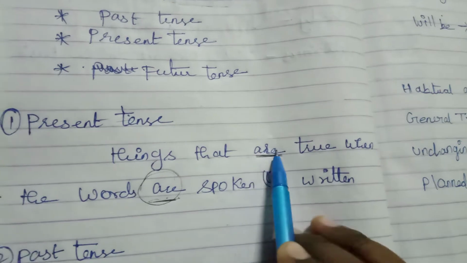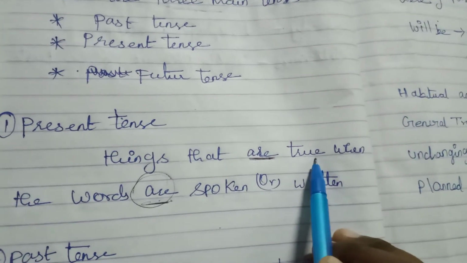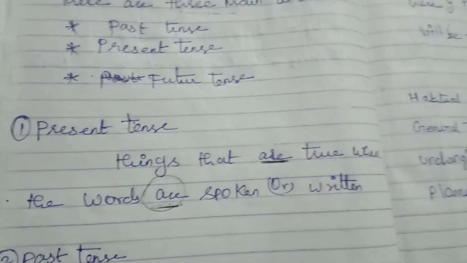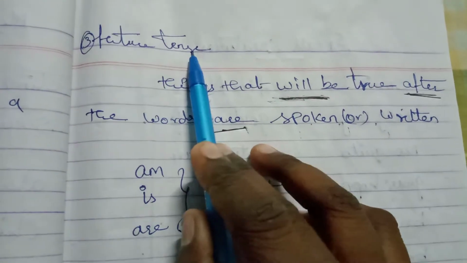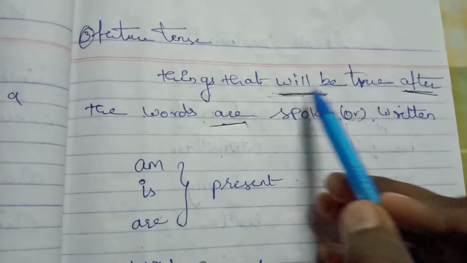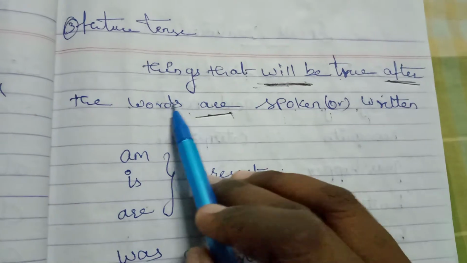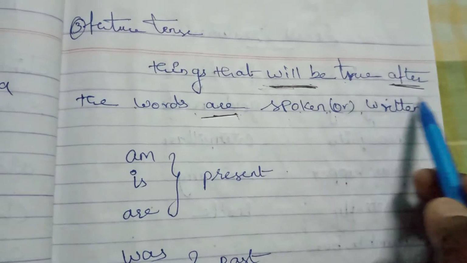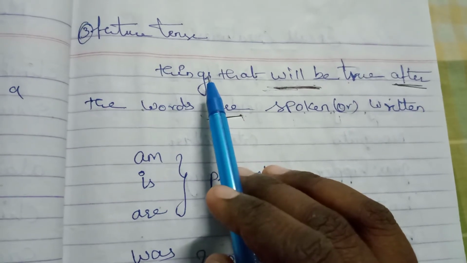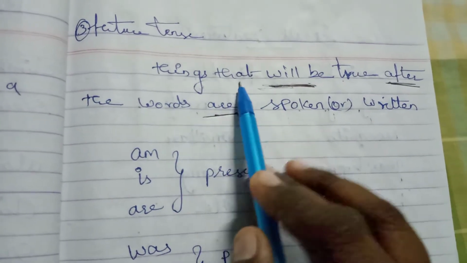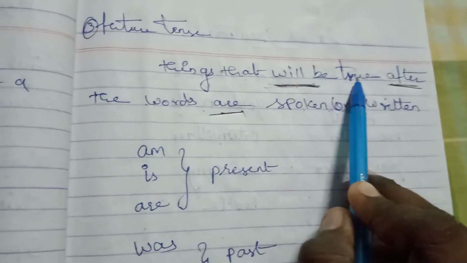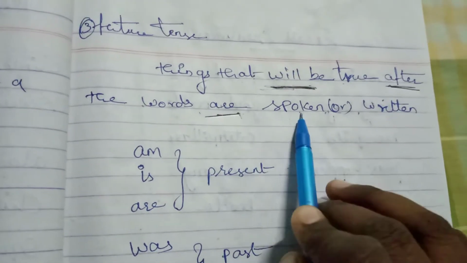The last one is the future tense: things that will be true after the word is spoken or written. The statement is true after the word is spoken or written.